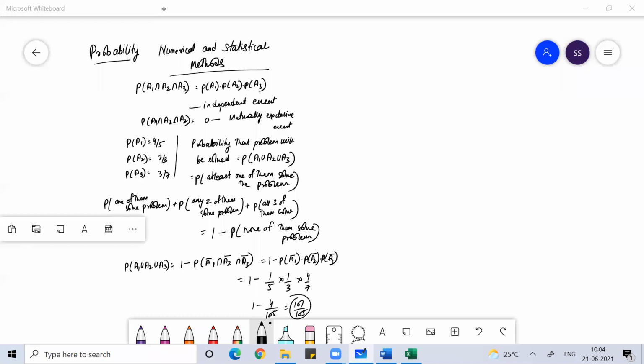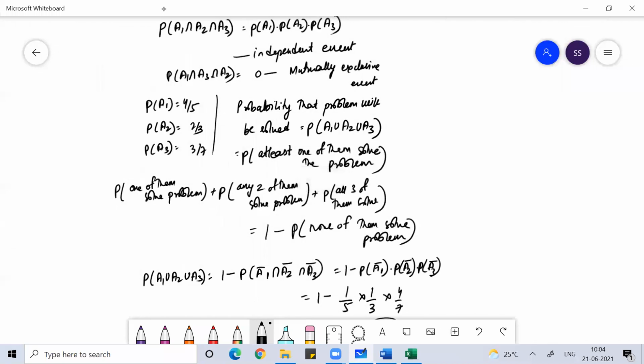Do you understand now? Solving like this, any one of them solves the problem means: if A solves, then B and C do not solve.